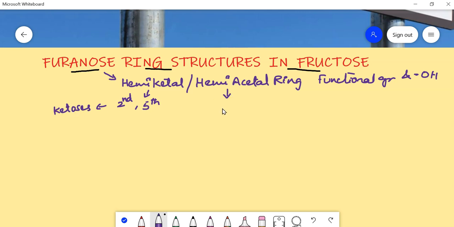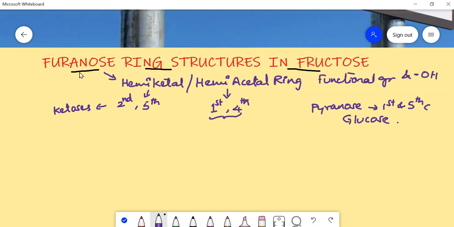The hemiacetal ring is formed between the functional group aldehyde group, which is always present in the first carbon, and the hydroxyl group of the fourth carbon. This you have to remember in case of furanose ring. Whereas the pyranose ring, that means hemiacetal ring, is formed between the first and fifth carbon. We have already seen this in case of glucose.